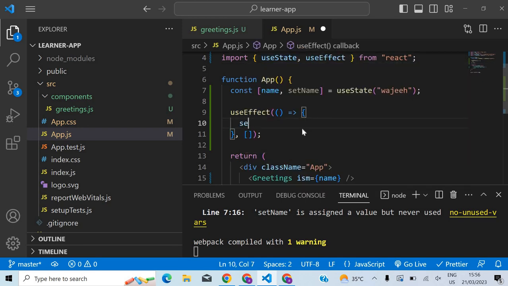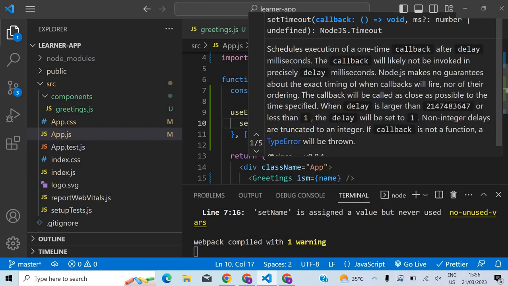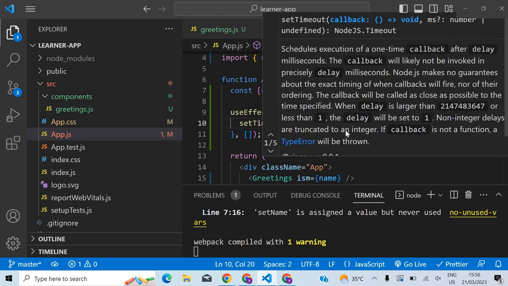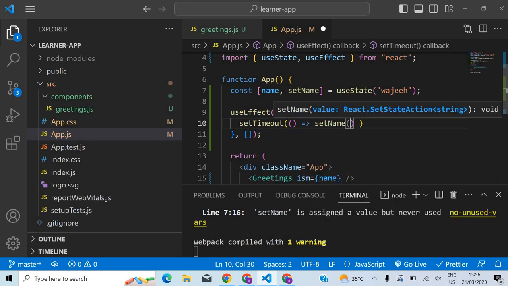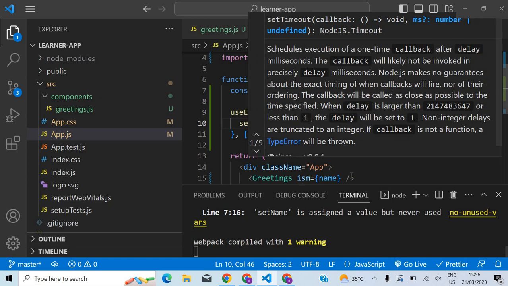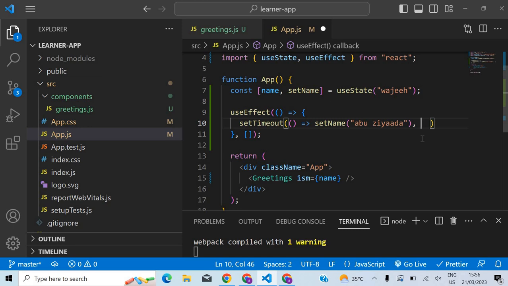So here I will set a timeout. What I want to do is set my name to Abuziyada after 2 seconds. You understand this line of code, right? This is a function, and this function will be executed after 2 seconds.